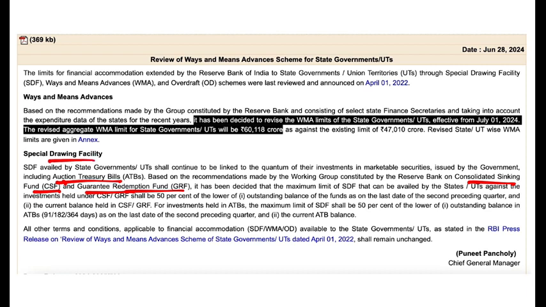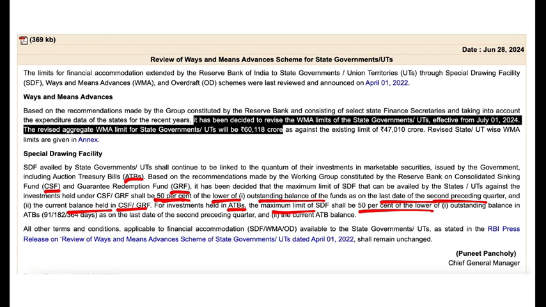So how much can you borrow? Let's talk about these two securities, or even ATB. Well, you can borrow 50% of the lower of the outstanding balance of the funds as on the last date of the second preceding quarter and the current balance held in CSF, GRF. Okay. And same for auction treasury bill. The maximum limit of SDF shall be 50% of the lower of the outstanding balance in auction treasury bill as on the last date of the second preceding quarter or the current ATB balance. 50% of the lower of the two.